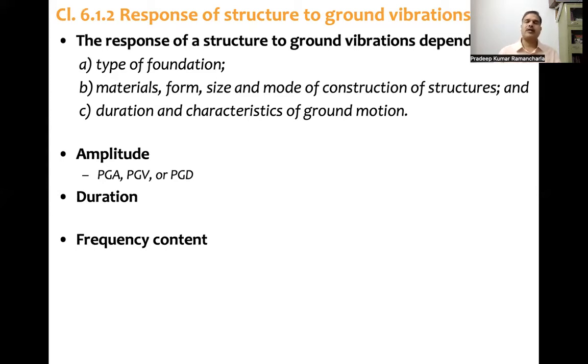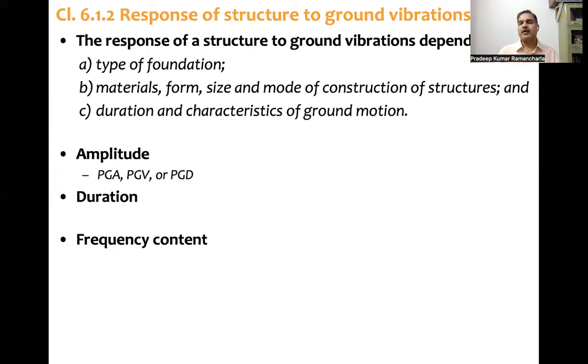peak ground displacement. Now, let's take two amplitudes, say 0.16g for some earthquake, and another earthquake has peak ground acceleration of 0.18g. If all the conditions are the same, definitely the 0.18g earthquake will cause more damage compared to 0.16g.